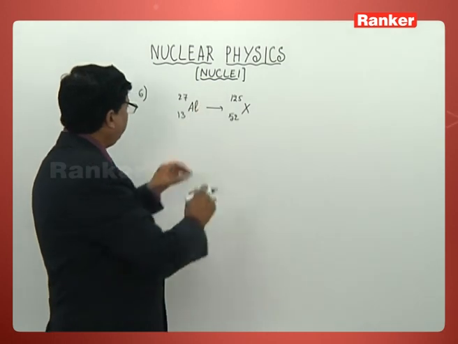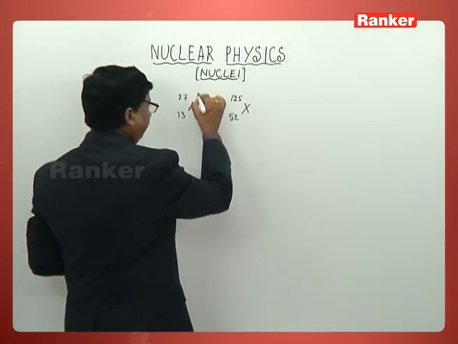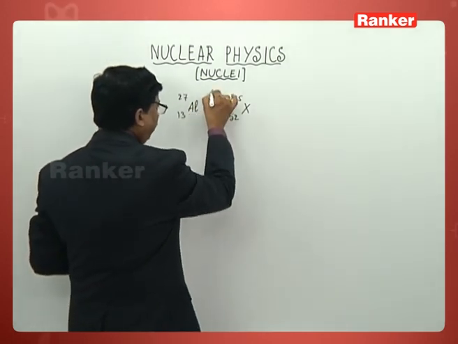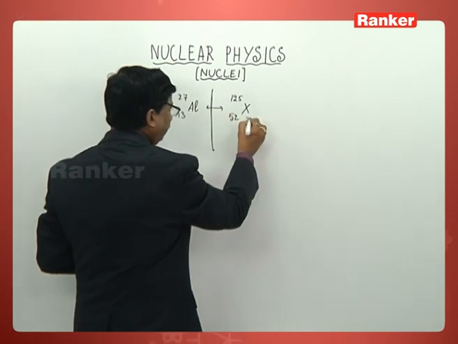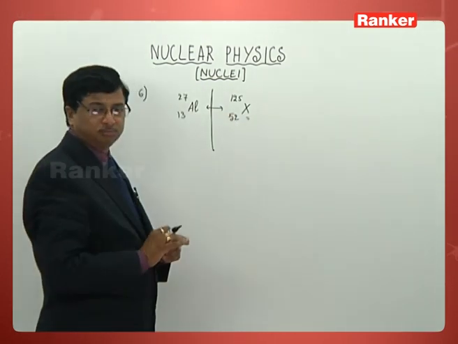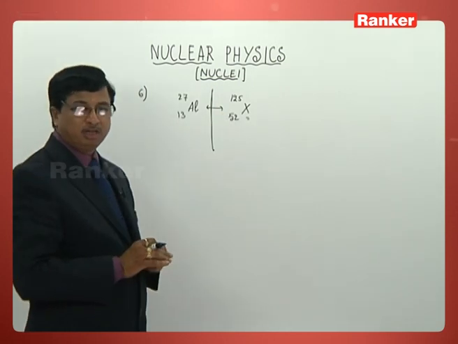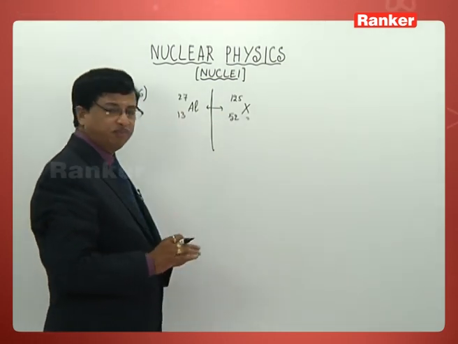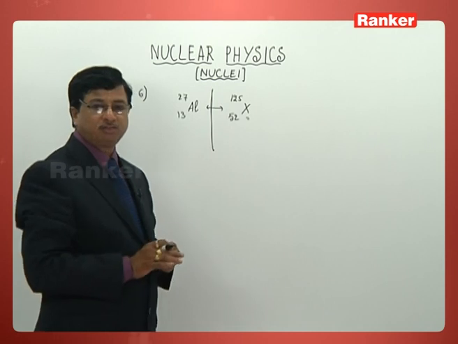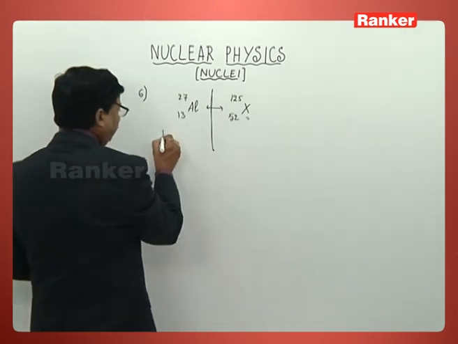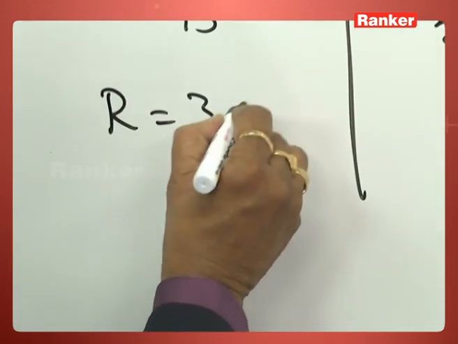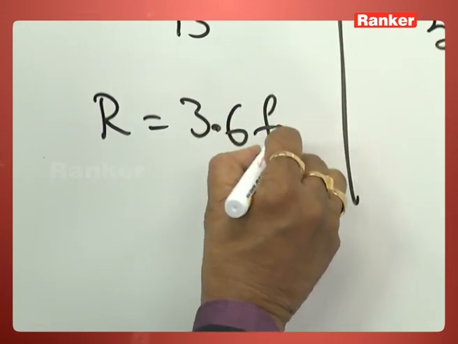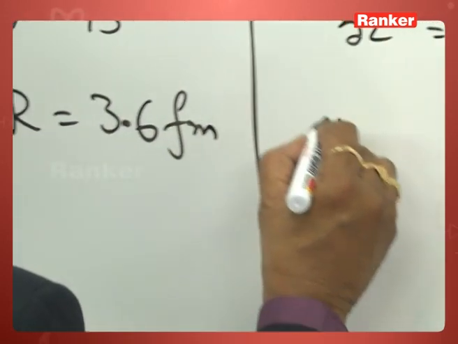So the aluminium nucleus radius he has given. What is the radius of this one he is asking? Simple. It is not becoming that or something like that. The radius of this one is given. What is the radius of that is the question. The radius of aluminium has been given here as 3.6 Fermi. What about its radius, the question?